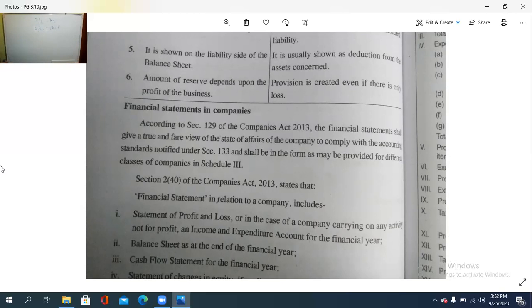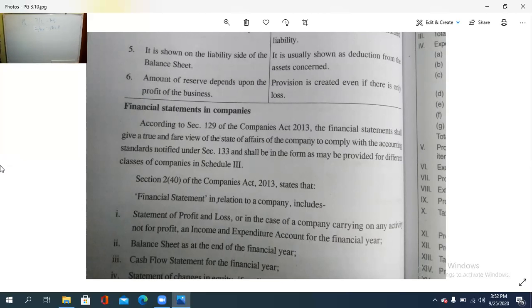Both are the same, but in profit concerns it is for generating profit, here not for generating profit, in order to get the income as well as the expenditure position. So that is the first case, statement of profit, P&L statement.